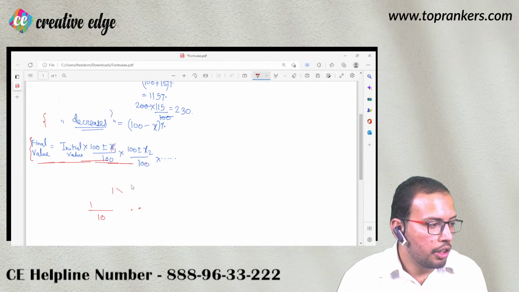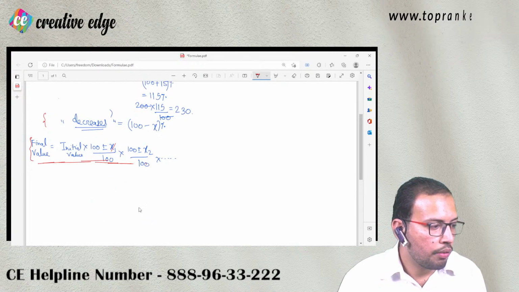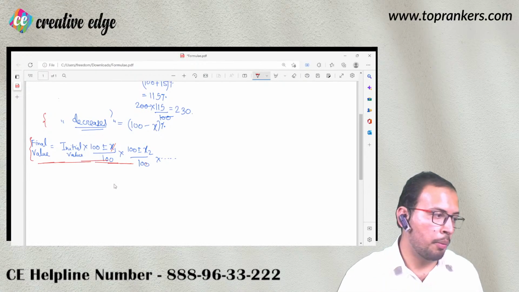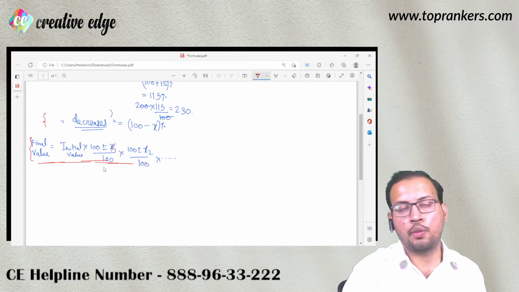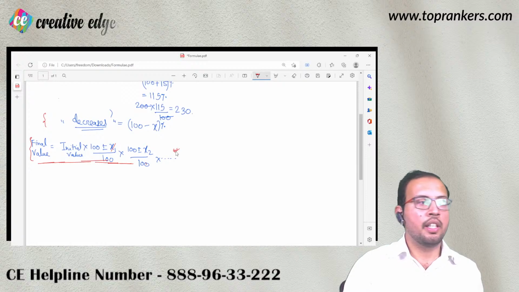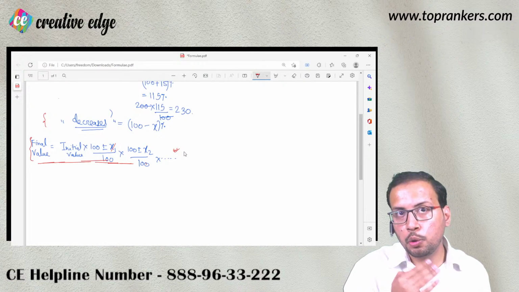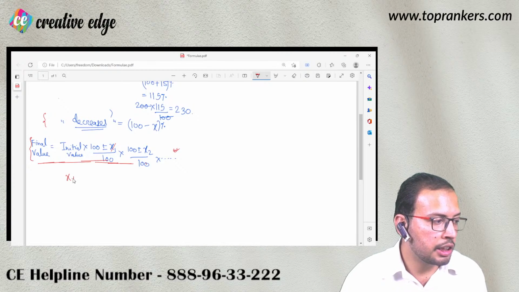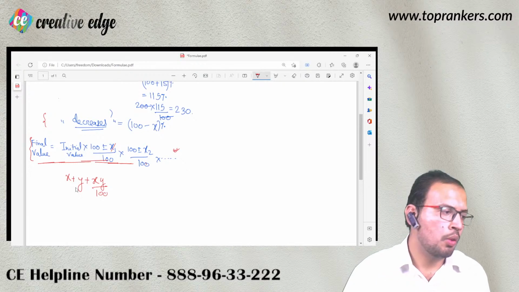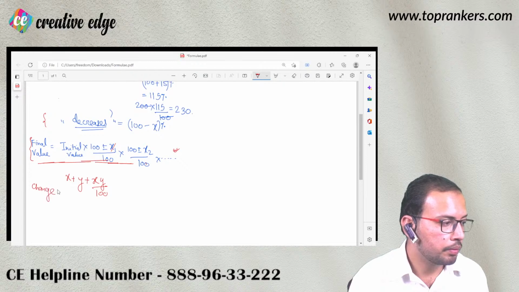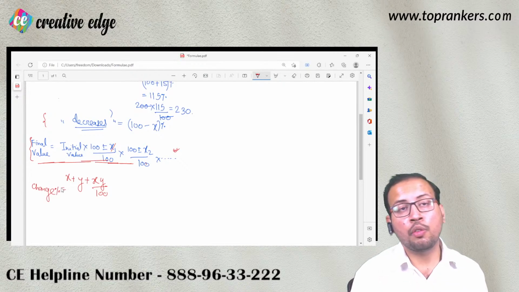So this was the third important formula for the chapter percentage. Now the fourth formula, which is equivalent of this formula, the one I told you, means instead of this method, you can also use another method for finding out the change percentage. That means x plus y plus xy upon 100. This is also a formula for change percentage.